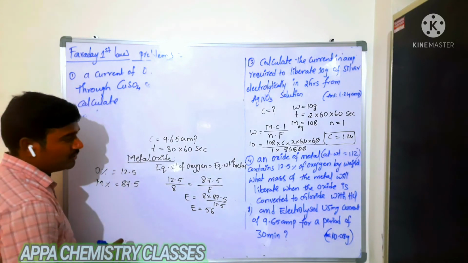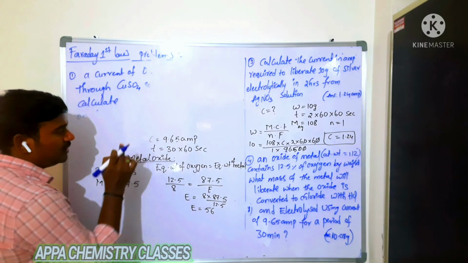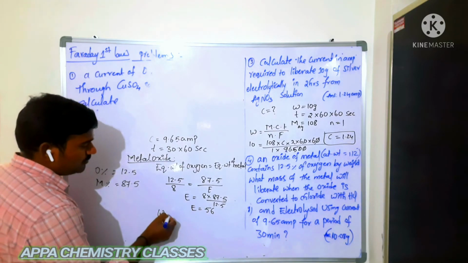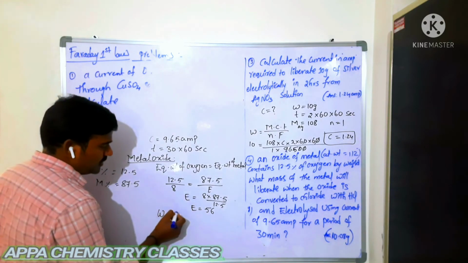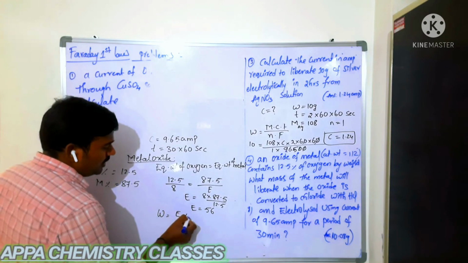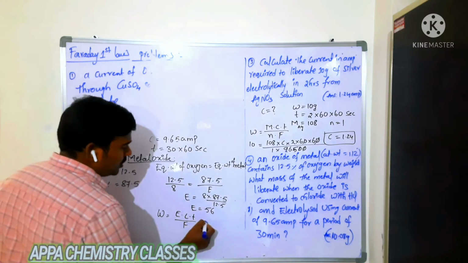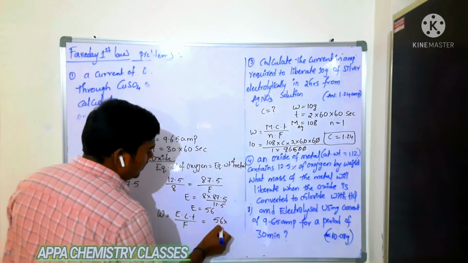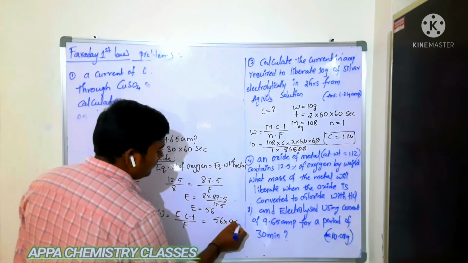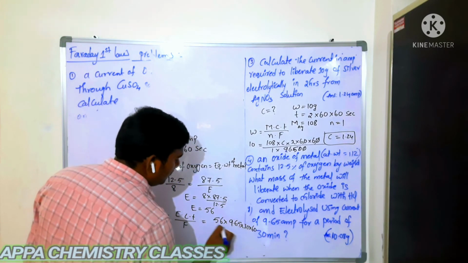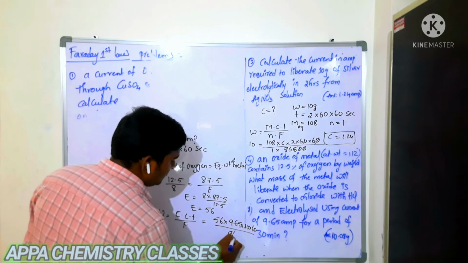Now you know the equivalent weight, current, time and Faraday constant, so you can calculate the weight. Weight is equal to E into C into T by F. E is 56, current is 9.65, time is 30 into 60, by 96500.